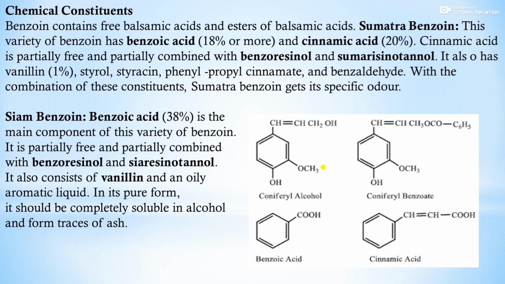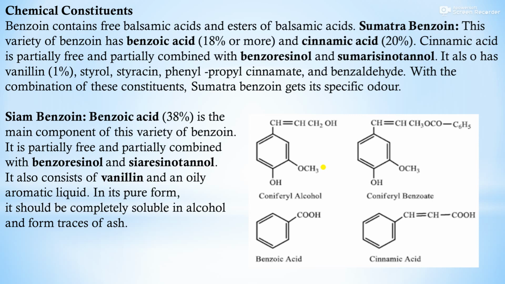Then chemical constituents. Benzoin contains free balsamic acids and esters of balsamic acids. Sumatra benzoin has benzoic acid 18% or more and cinnamic acid 20%.